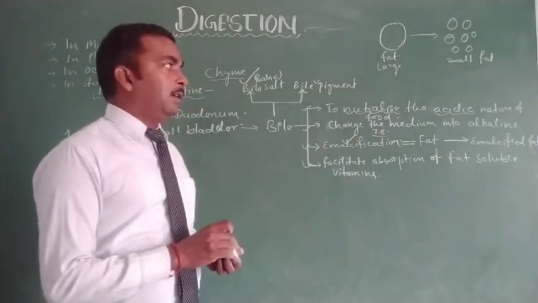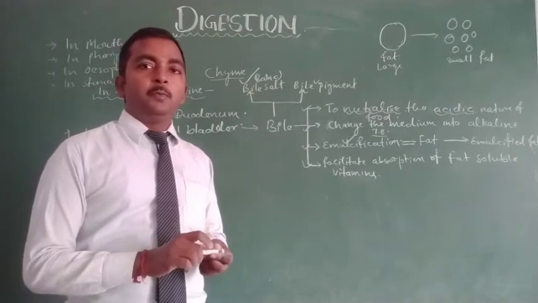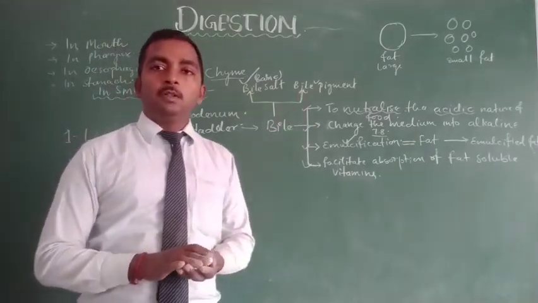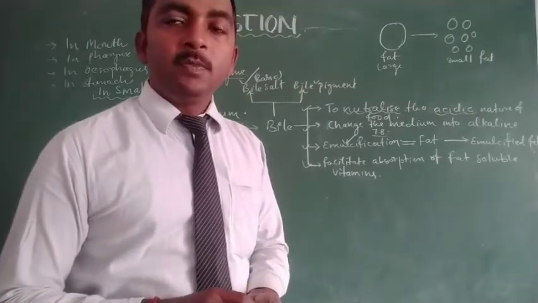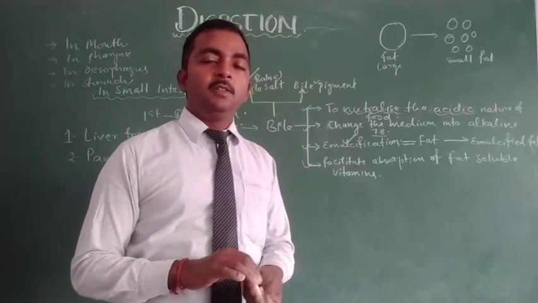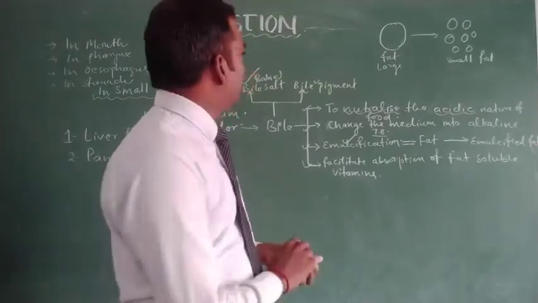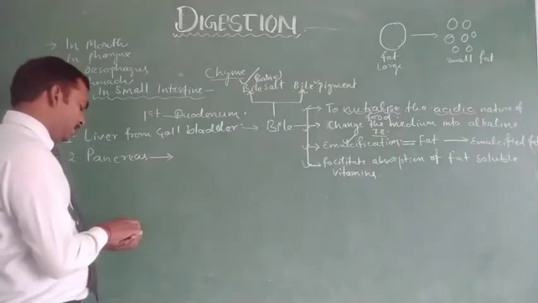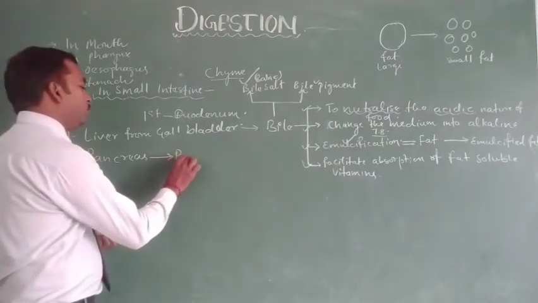After the mixing of bile, when the medium of food has converted to alkaline medium, the other gland releases its secretion. The other gland is the pancreas, and the pancreas secretes pancreatic juice.